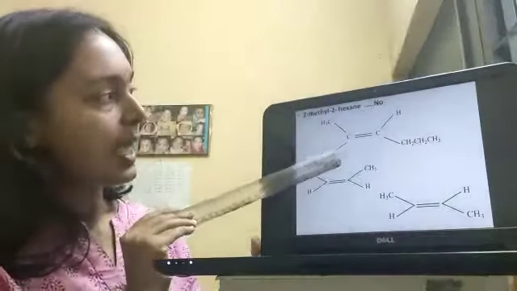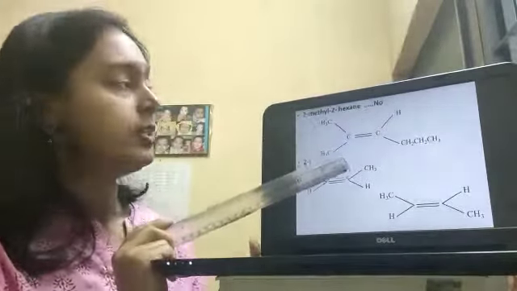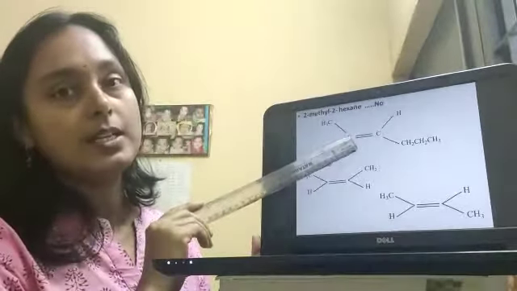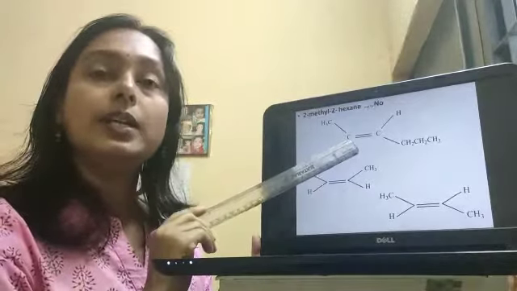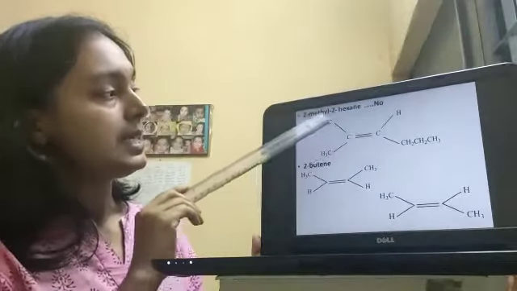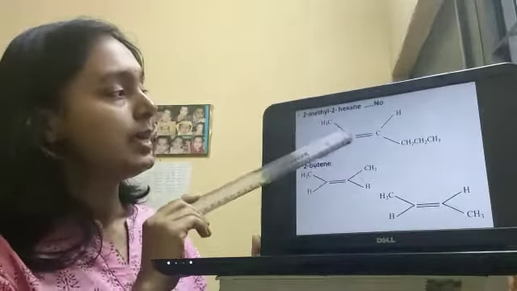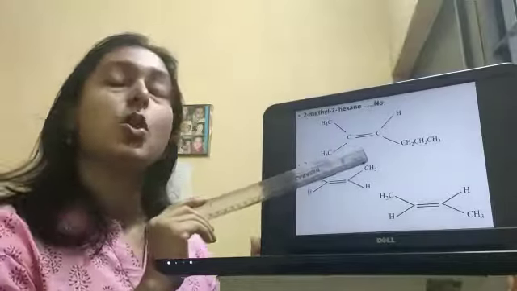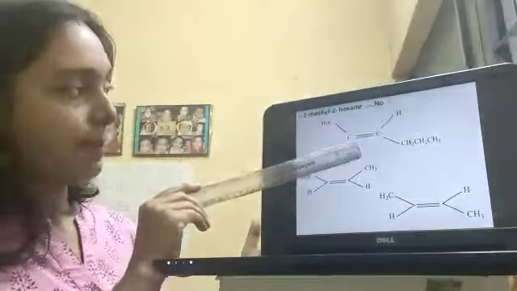By the definition we know that the carbon which is doubly bonded should not contain the same identical group. But in this example, this carbon contains two identical groups. So cis-trans isomerism is not possible for this compound.